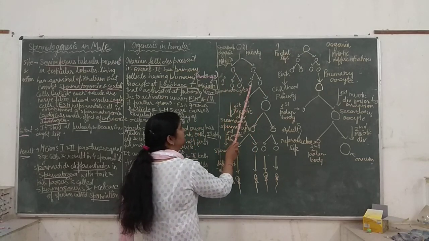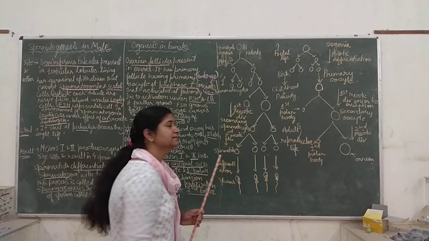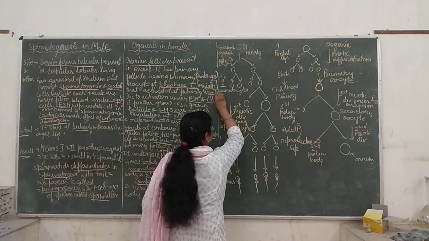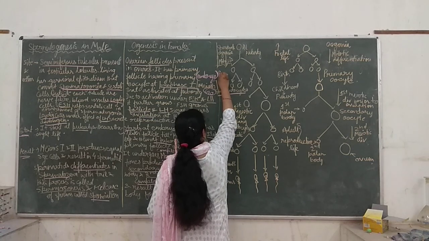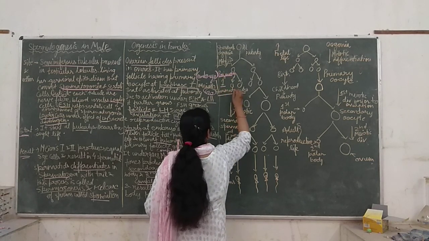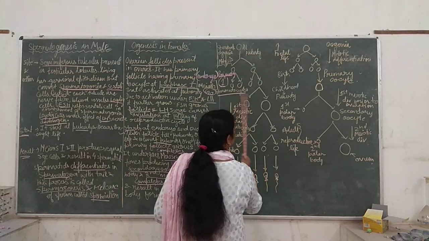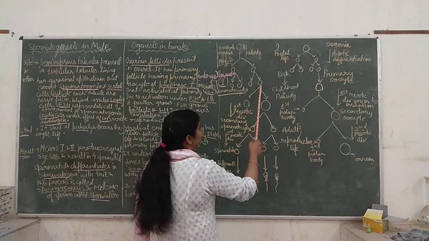And now these 4 cells will be known as primary spermatocytes. So these are primary spermatocytes.